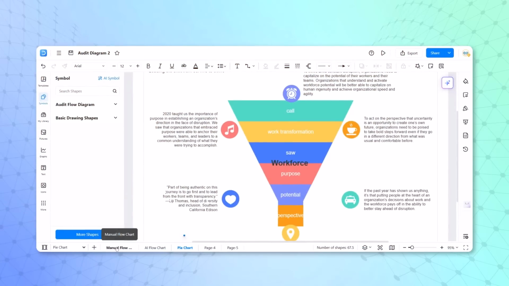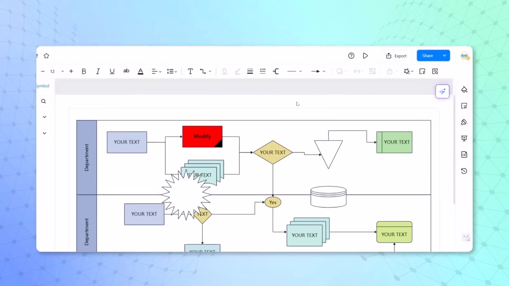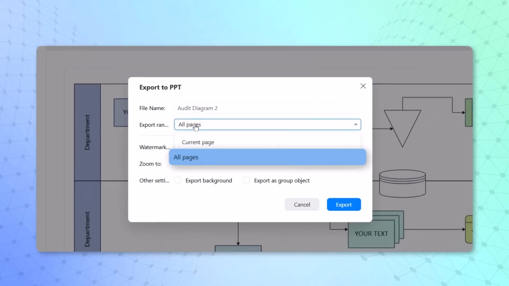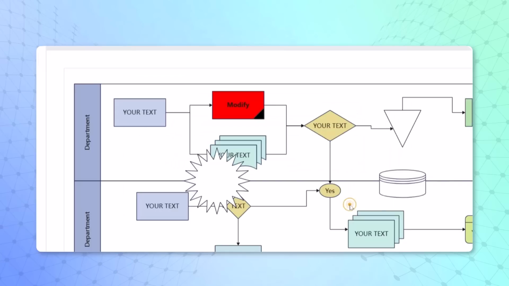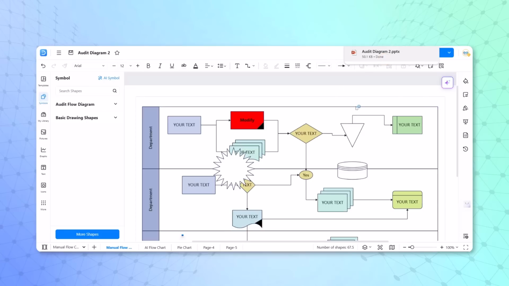Now in the same way, if I want to export all the data into a PowerPoint presentation, normally people want only PowerPoint presentations today. You can click on export and then click on PowerPoint. Here, definitely we want all the pages, so we can just click on the export option. In 60 seconds it will convert all the pages. If it is 20, 30, 40 pages, it will export into a PowerPoint presentation.